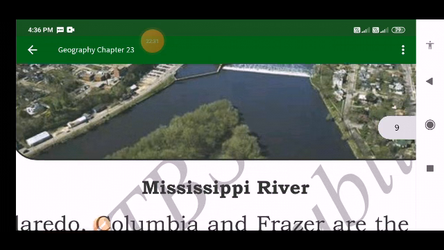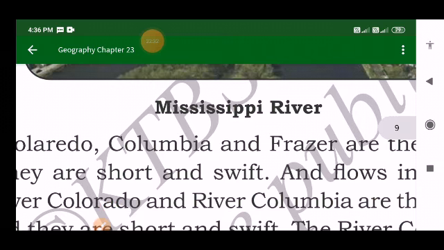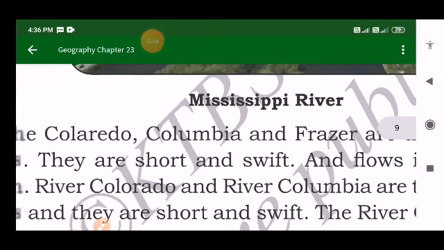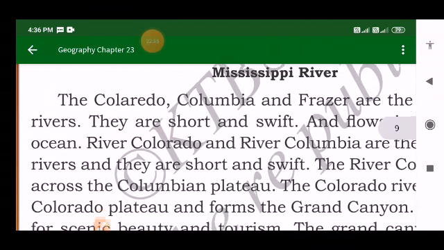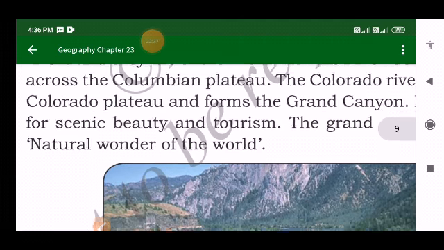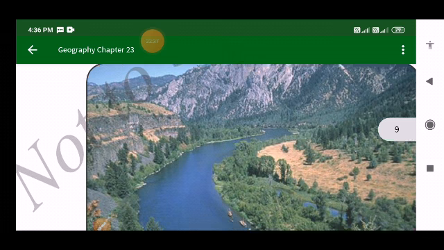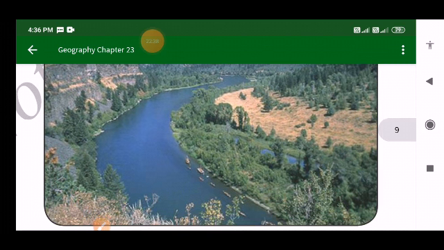Where is the Pacific Ocean? Here is the Pacific Ocean. These rivers flow into the Pacific Ocean. The river Columbia flows across the Columbia Plateau.